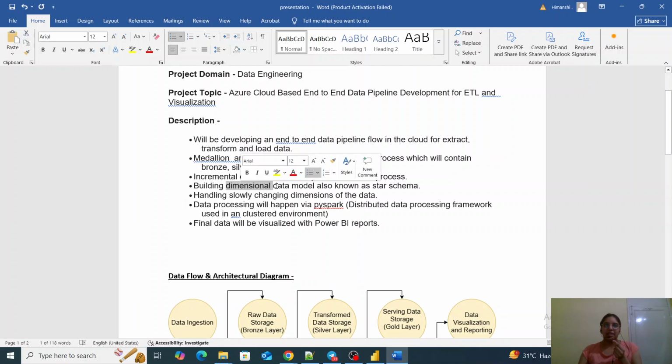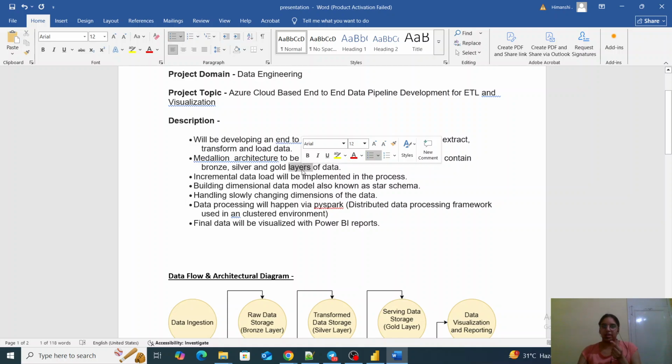And I have built the dimensional data models, which basically means the star schema and snowflake schema, which will have our fact tables and dimension tables, which will occur in the gold layer.